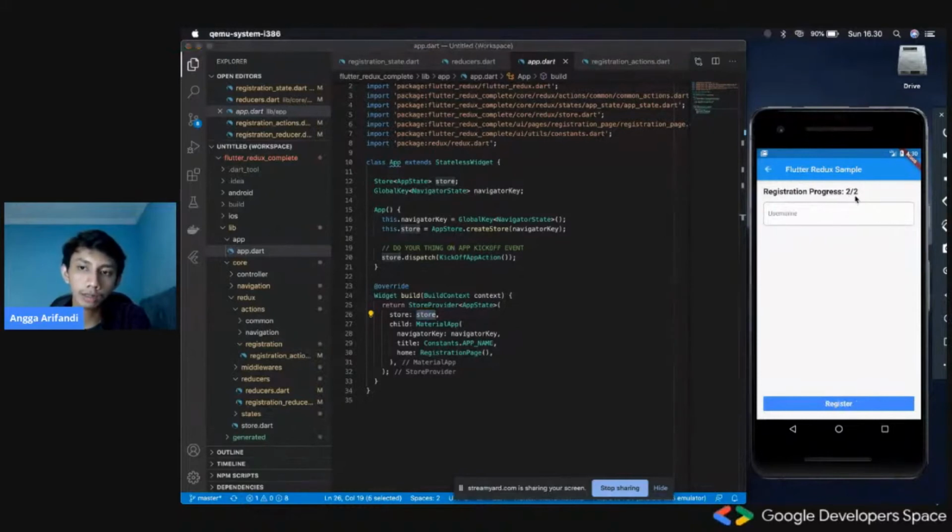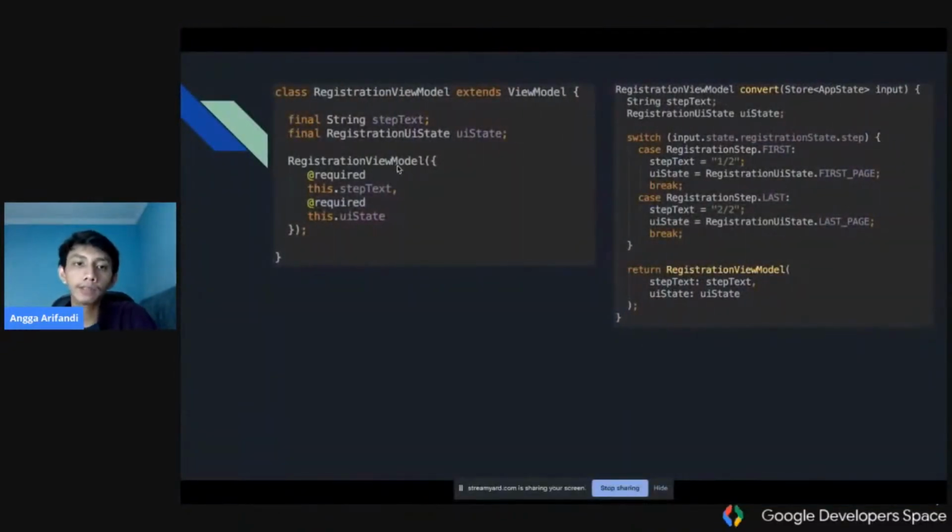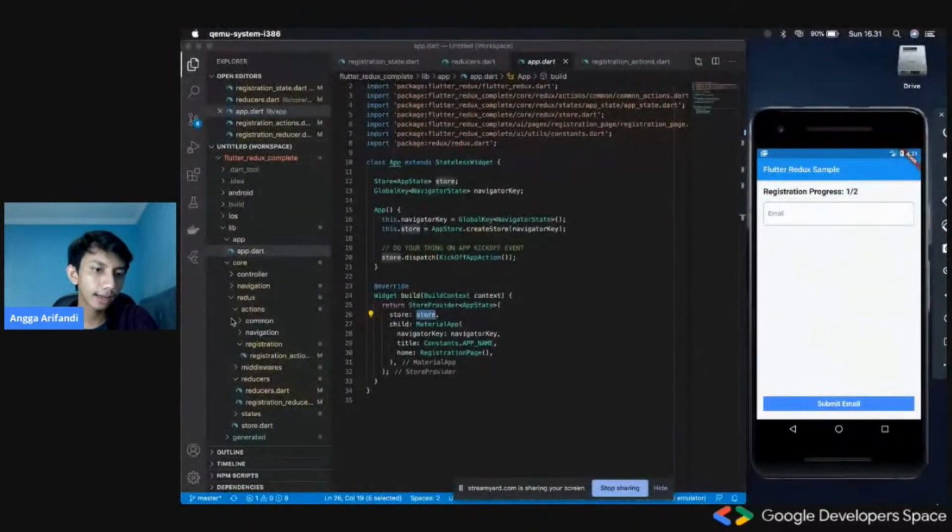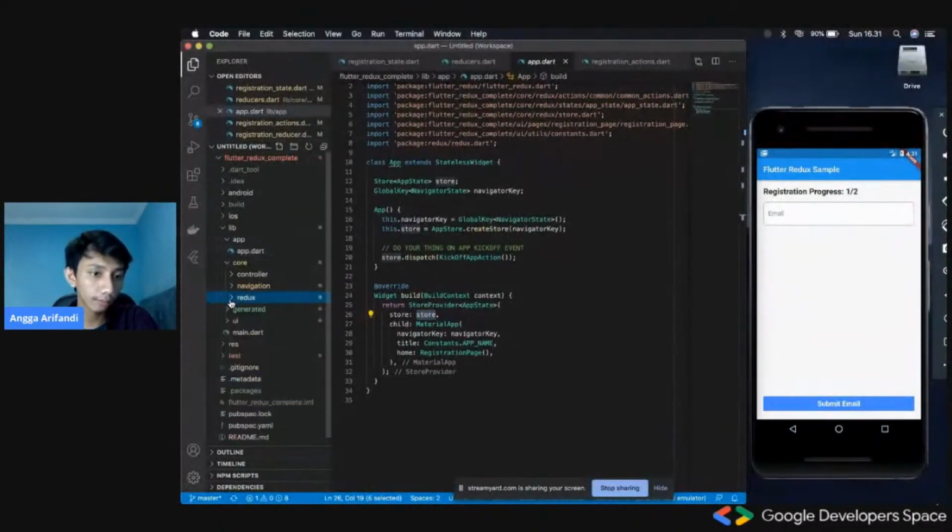This is the string that will be supplied into the widget. This can be anything you want. This is just my strategy of using app state and then converting it into a view model. And then after that, we could pass some state or some object inside the view model.